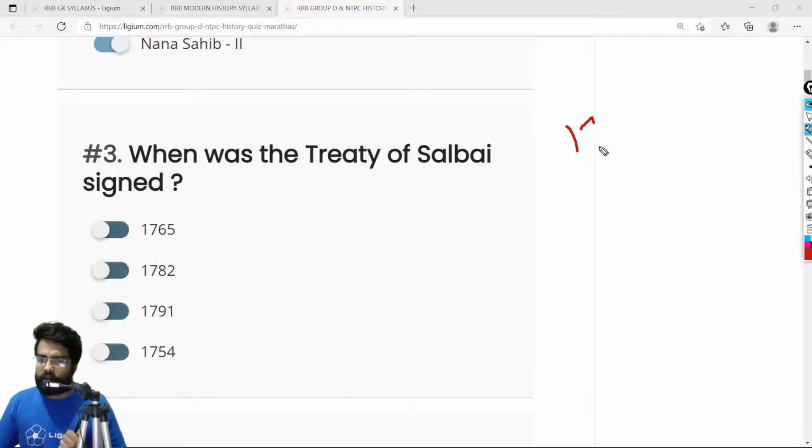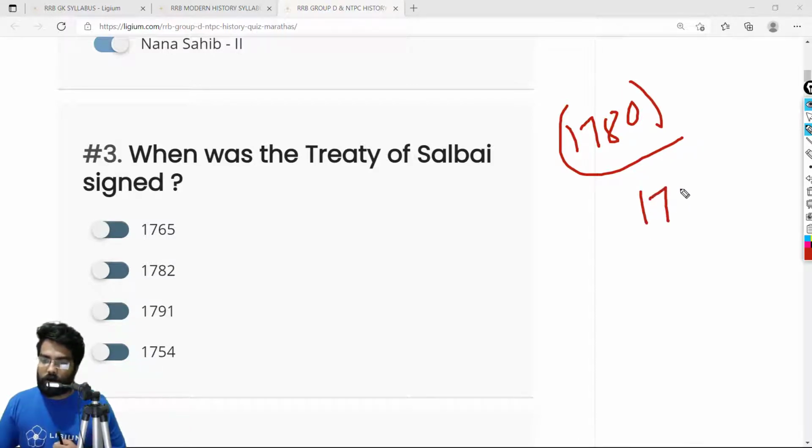Around the 1780s, the Marathas were recovering from the defeat at Panipat. As you may know, in 1761 the Marathas were defeated in the Battle of Panipat. After the defeat, they were gradually recovering under the leadership of Nana Fadnavis, Madhav Rao, and of course Madaji Scindia.